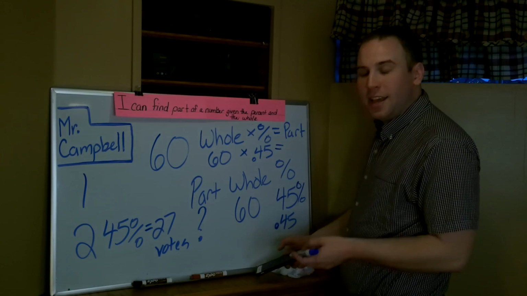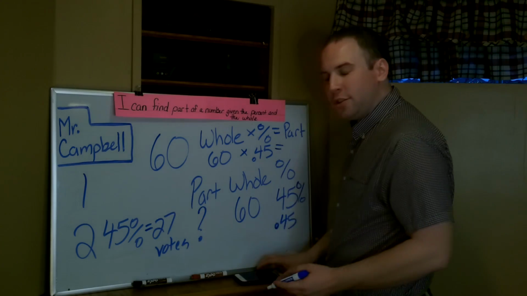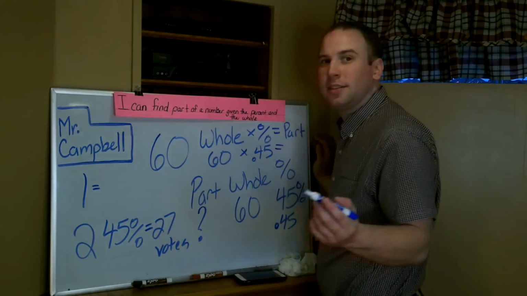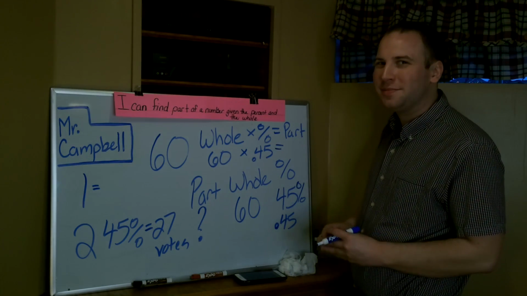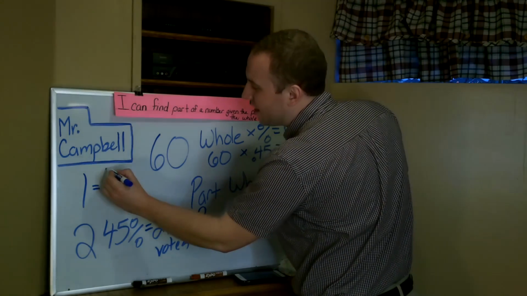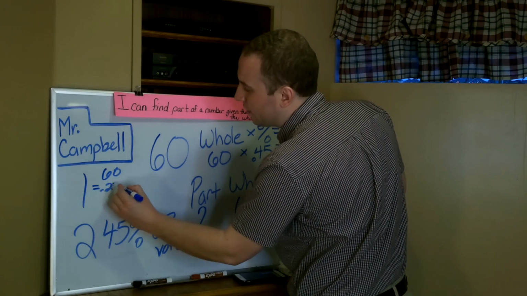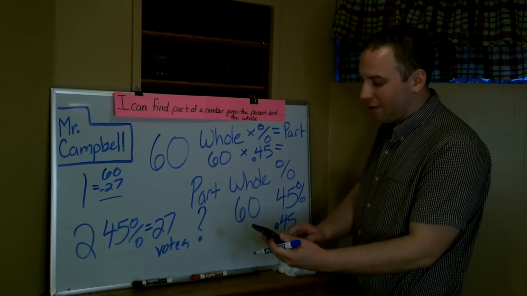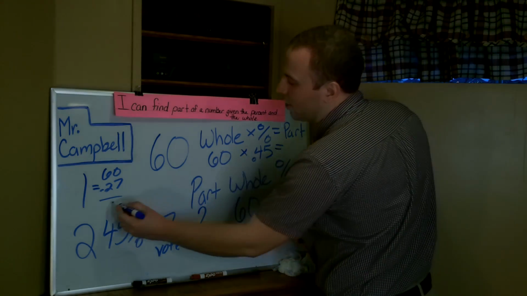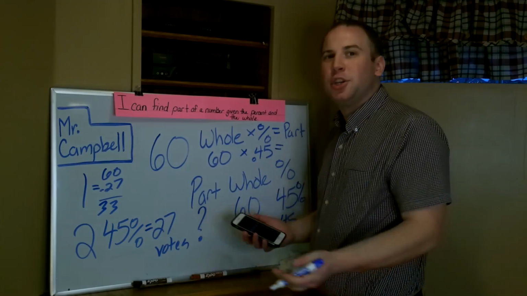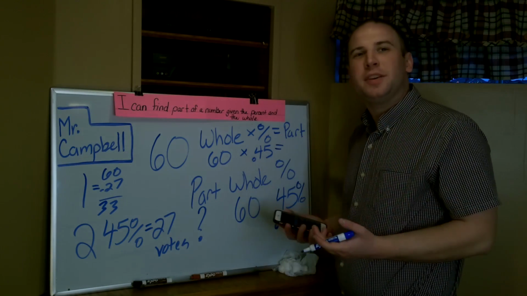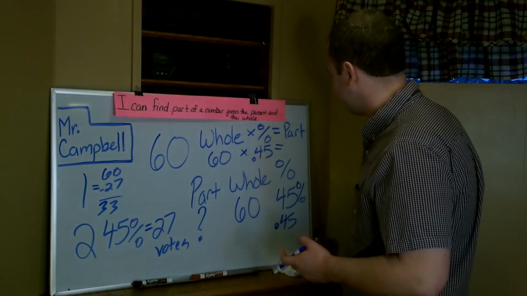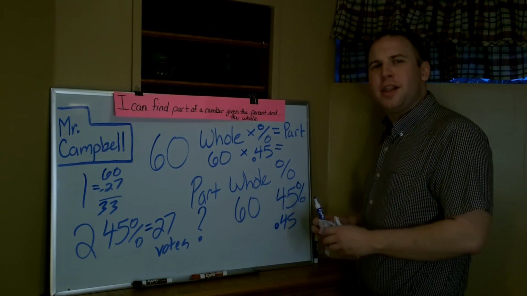Which would mean that in this election, if this student got 27 votes, how many votes did the first student get? Anyone? If we take 60 and subtract 27, we would get 33. So in this election, the first student would be victorious because they got the majority of the votes. Let's look at another example, shall we?